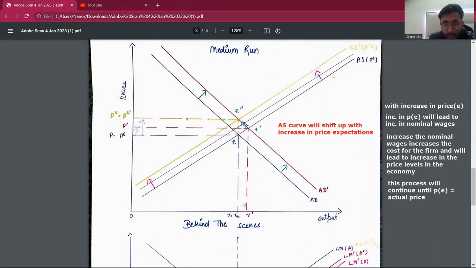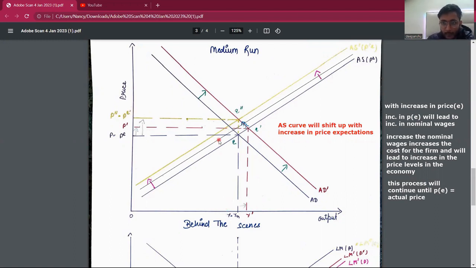And this process will keep on continuing until the price level is equal to the expected price level. So in here we see that at point P double dash equal to P E dash, this is the new expectation of price where actual price level and expected price level are equal. And since actual and expected price levels are equal, we return back to our natural level of output.